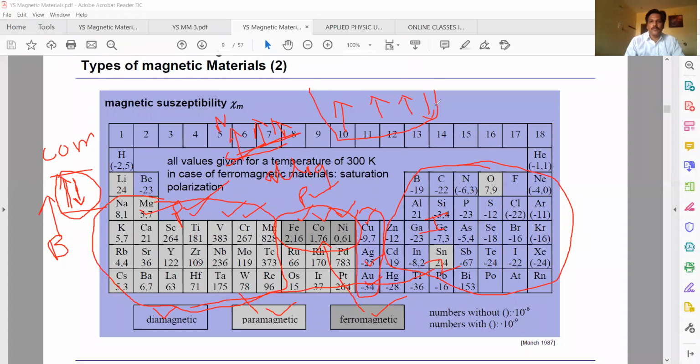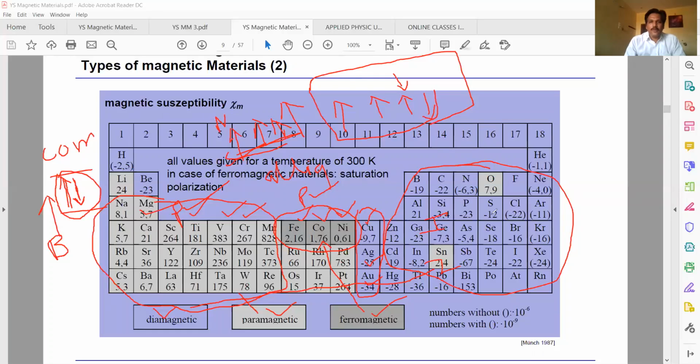Due to the random alignment of dipoles, the net magnetic moment is 0. By application of the field, all the dipoles try to align in the field direction. That's why they show some magnetism.